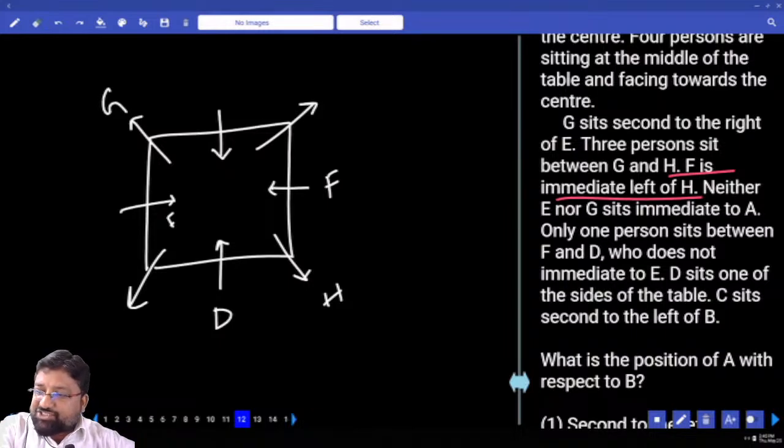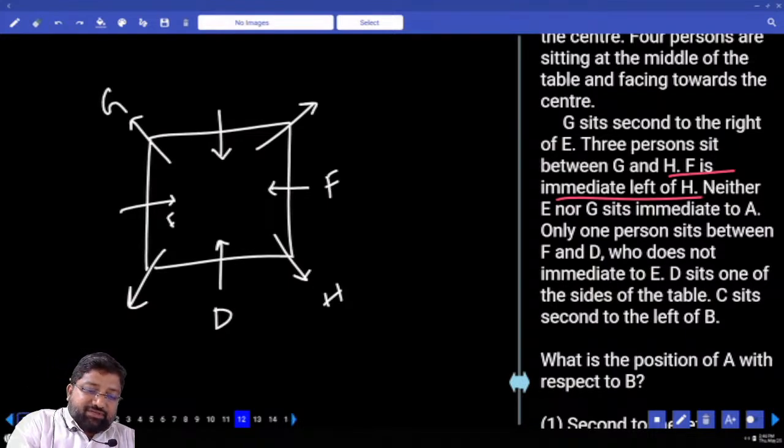G and H. Next, neither E nor G sits immediate to A. Next, only one person sits between F and D. D does not sit immediate to E. This is not E.